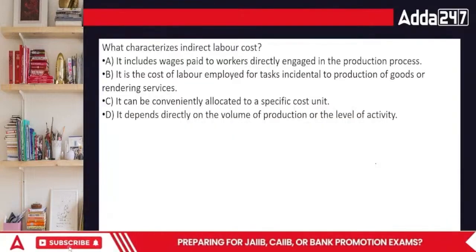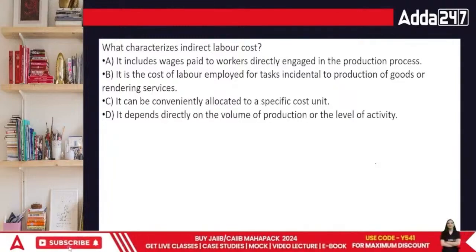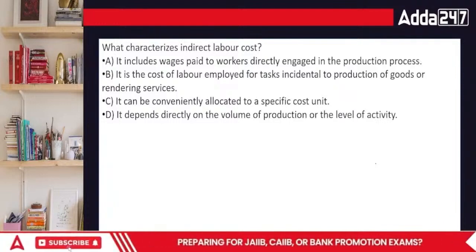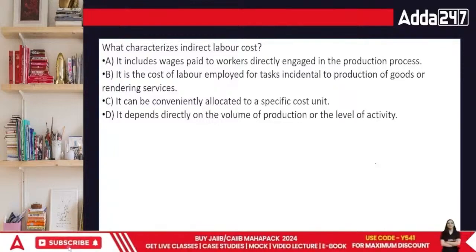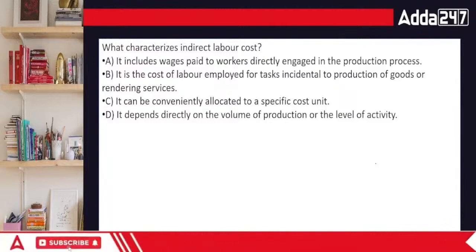What characterizes indirect labor cost? Indirect labor cost is that specific cost which is related to the specific area of indirect labor. Indirect labor is basically the labor which is working in the transportation, in the finishing, in packaging. They are working towards this area.